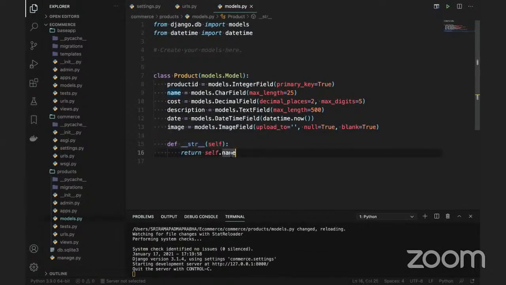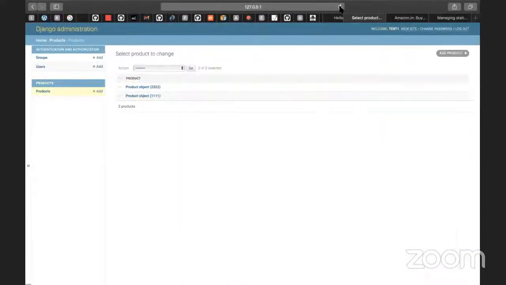So with self.name only I'm doing it. If we want, we can do the description also, but mostly we do the string with the name only, as the name is the proper one here. If I refresh this, it will get refreshed with the proper names.